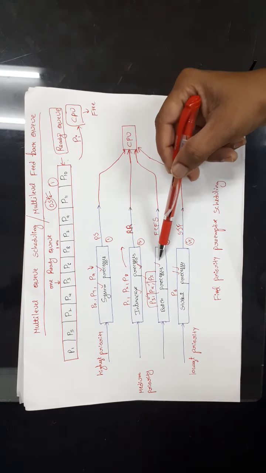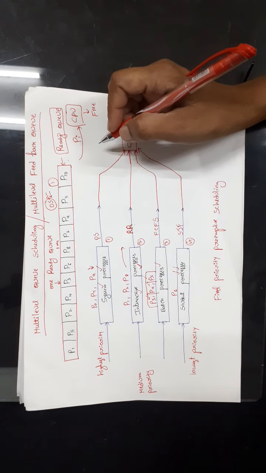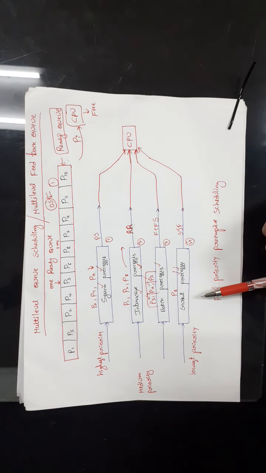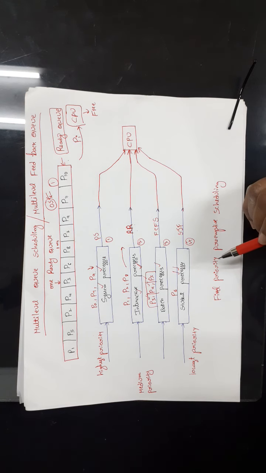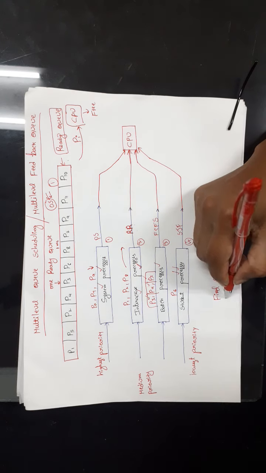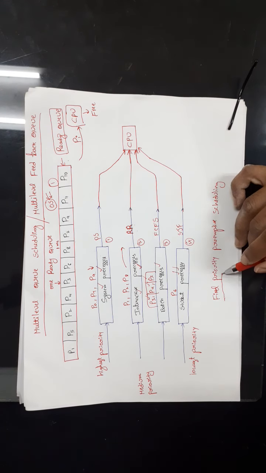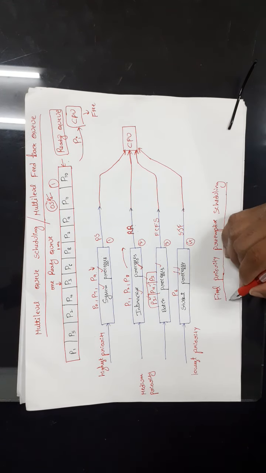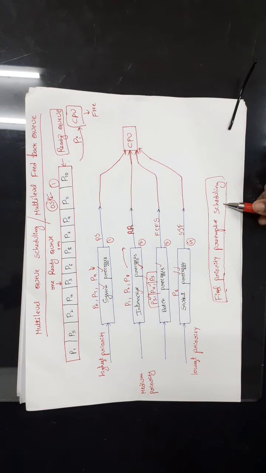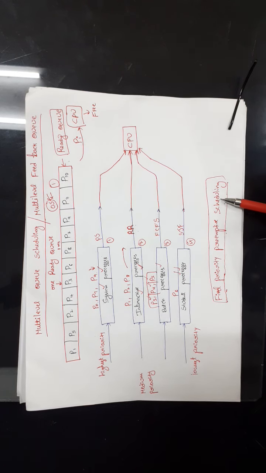So among these queues also we will follow another scheduling algorithm. So first, which queue should be executed? We should decide that, right? So that is called the scheduling among the queues. We should follow the scheduling among the queues. So here we are following the fixed priority preemptive scheduling. I will explain this with the help of an example.